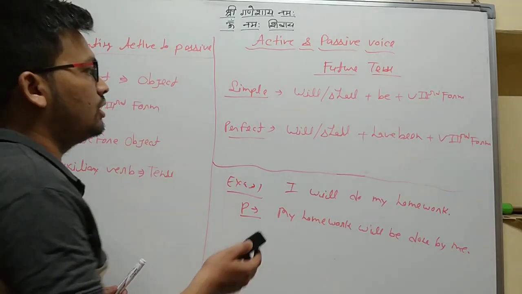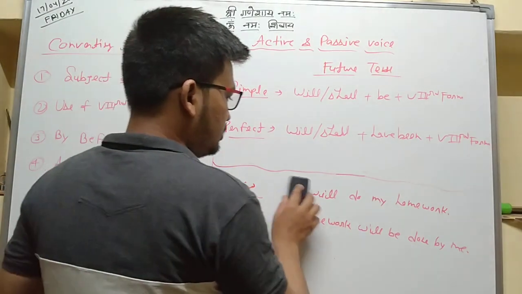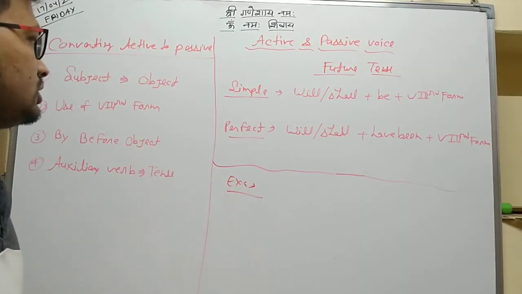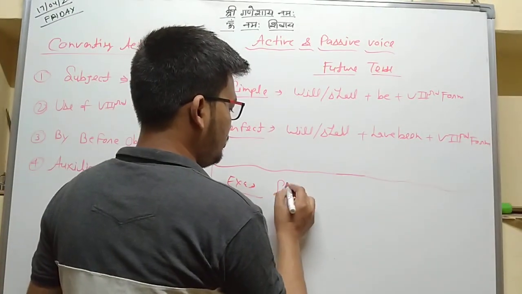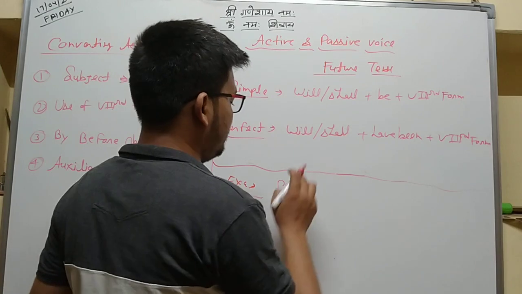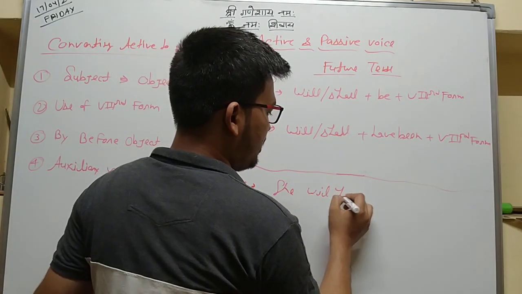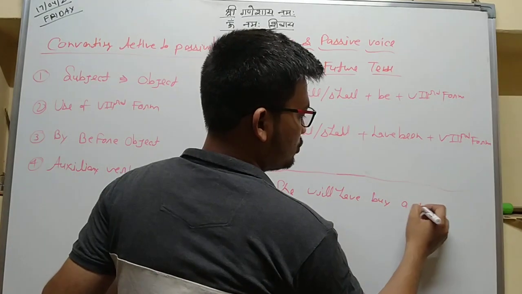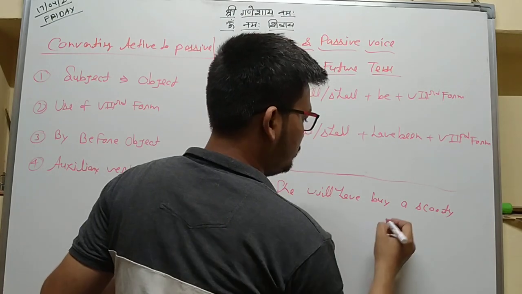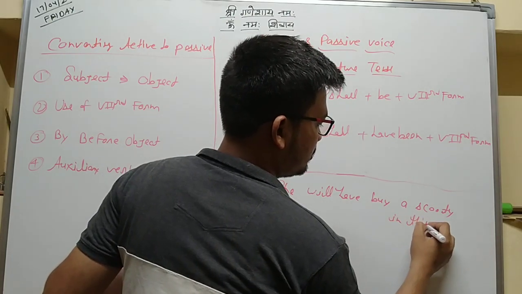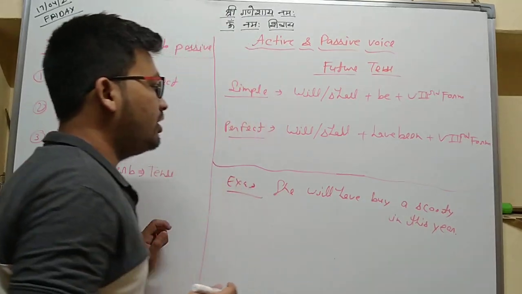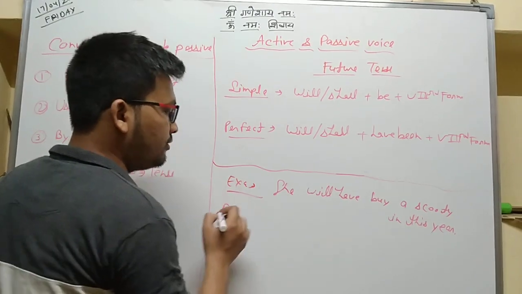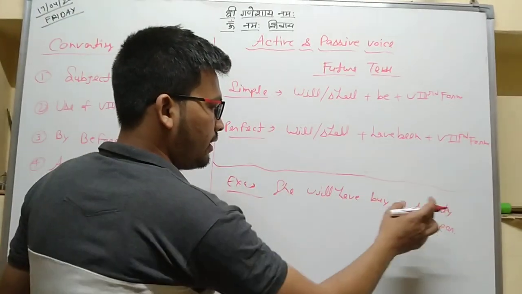What should be the example of perfect? Suppose, this is the example of future perfect. She will have bought a scooty this year. What is the passive voice of this sentence?